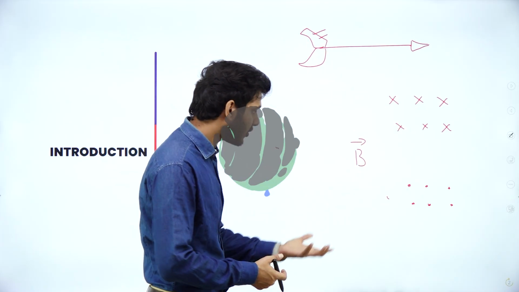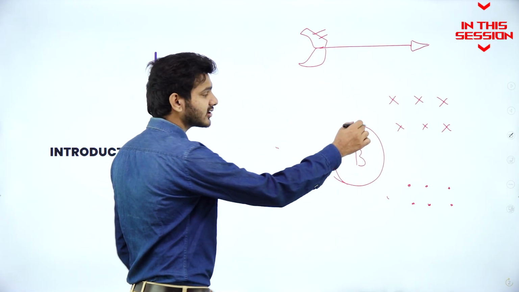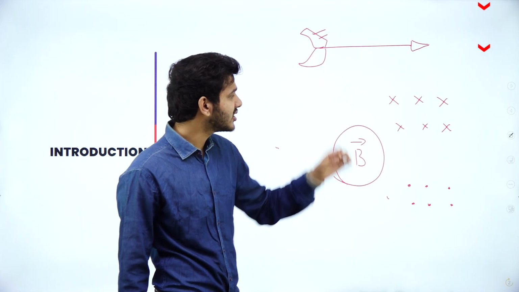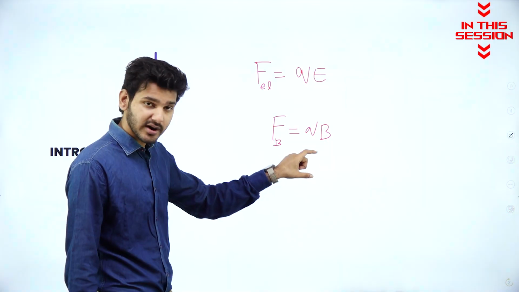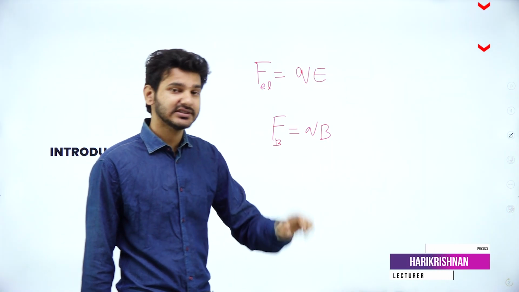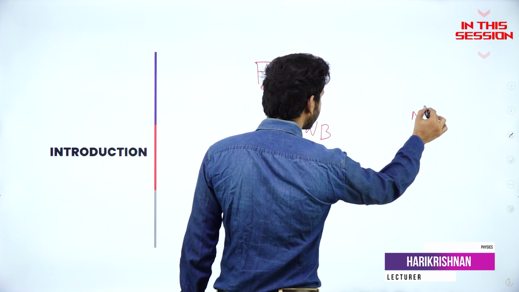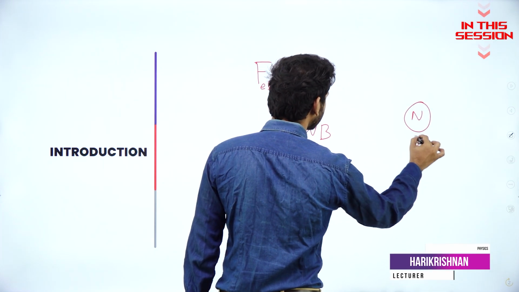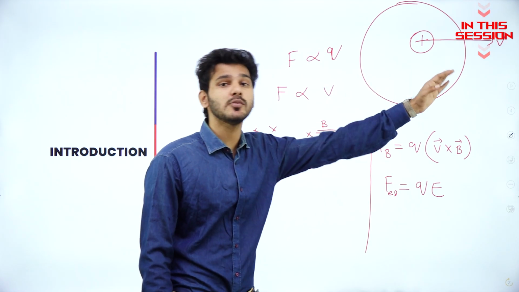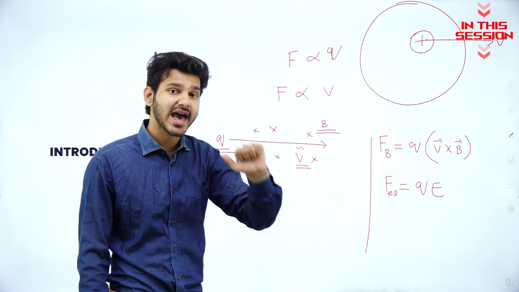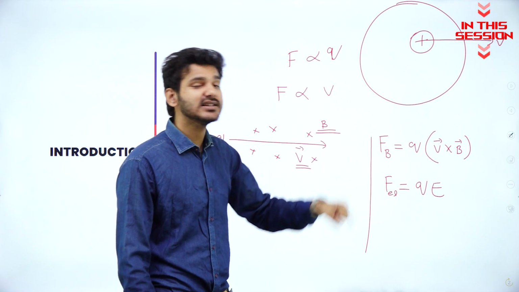So direction is very important, and magnetic field is a vector quantity. That is why we use crosses and dots. For a magnet, there are two poles. That is, there will always be a north and a south pole for a magnet. This particular charged particle in motion in a particular direction has magnetic and electric field.